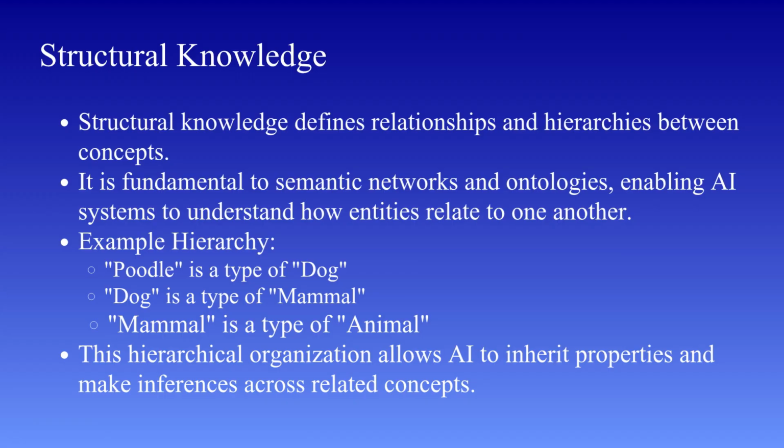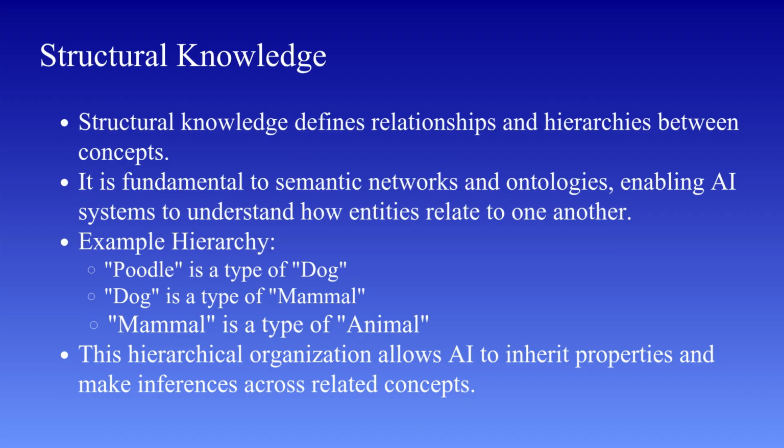Because it allows AI systems to perform something called inheritance. If we know that all mammals are warm-blooded, and a dog is a mammal, then the system can automatically infer that a dog is warm-blooded. It doesn't need to store that fact separately for every animal. This makes knowledge representation more efficient and scalable.